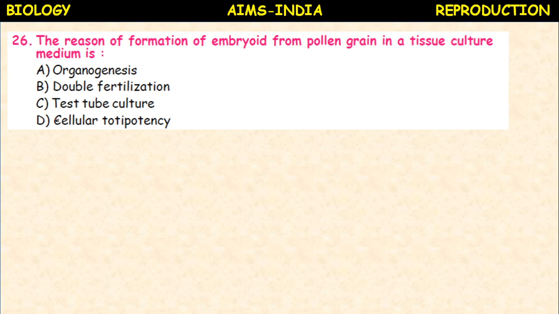Totipotent means the ability of the cell to develop into an entire organism. Such cells are also called germ cells, stem cells. Such cells are present in the plants. So it is called cellular totipotency. The reason for the formation of embryoid from pollen grains in a tissue culture medium is cellular totipotency.